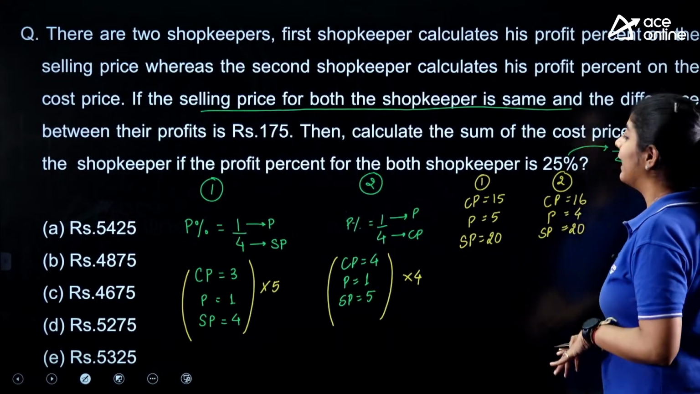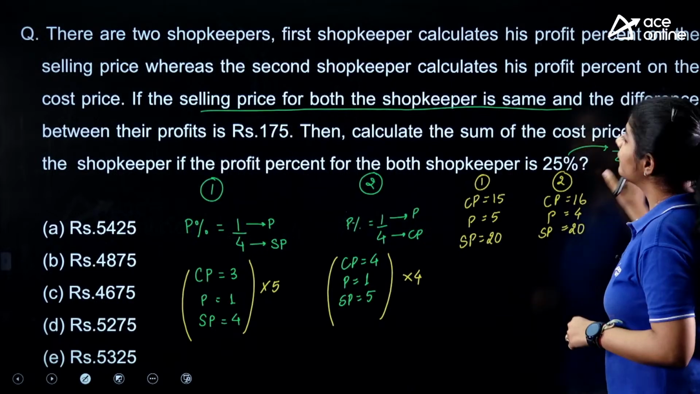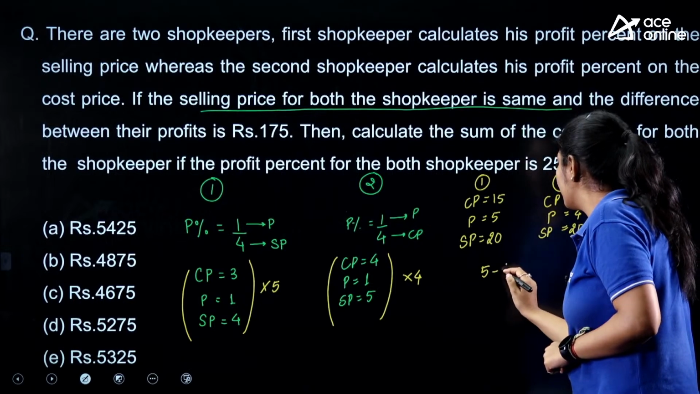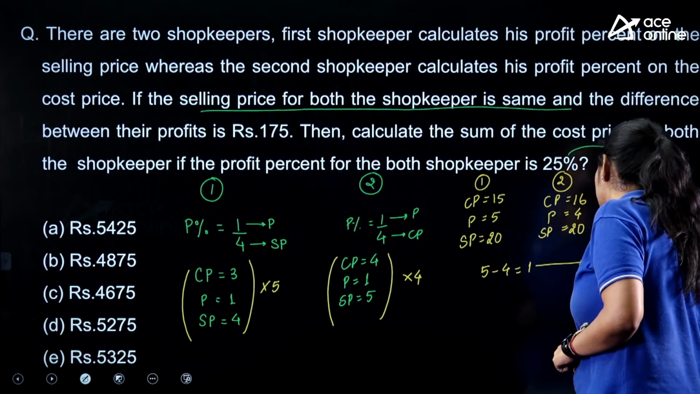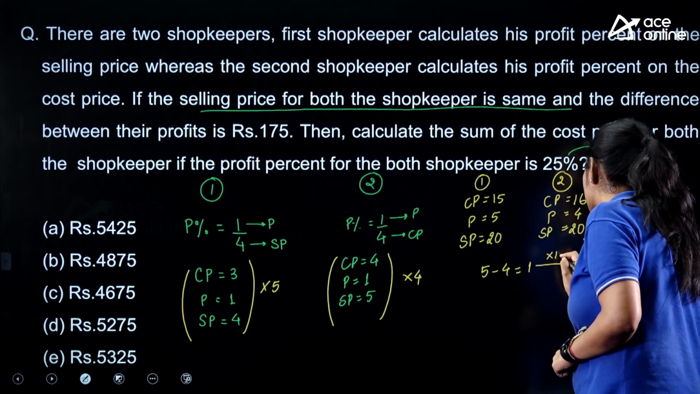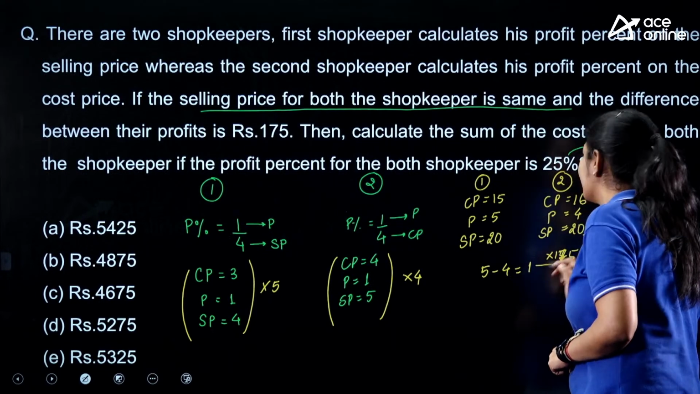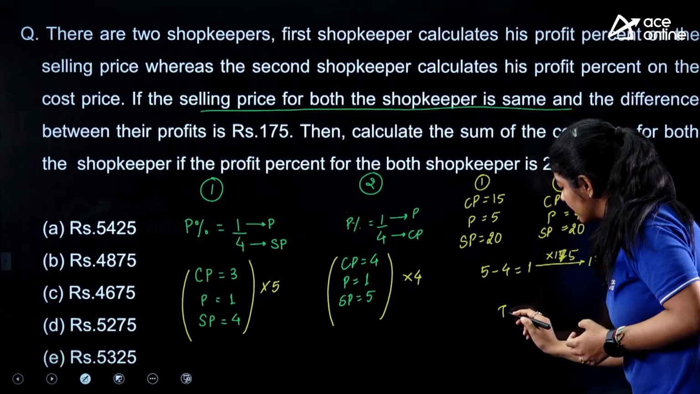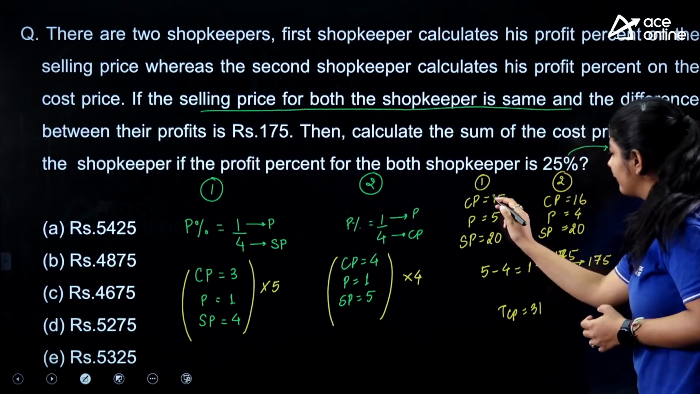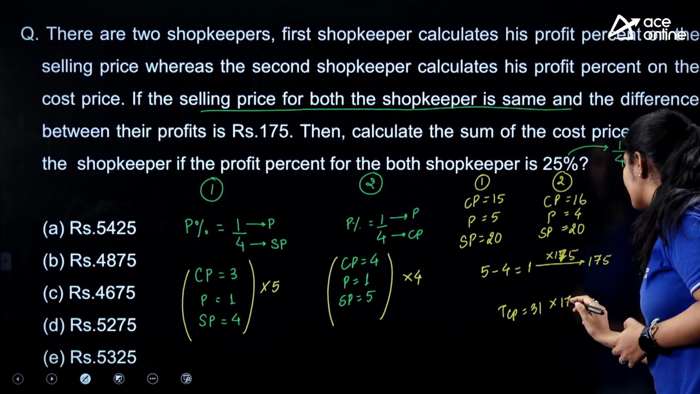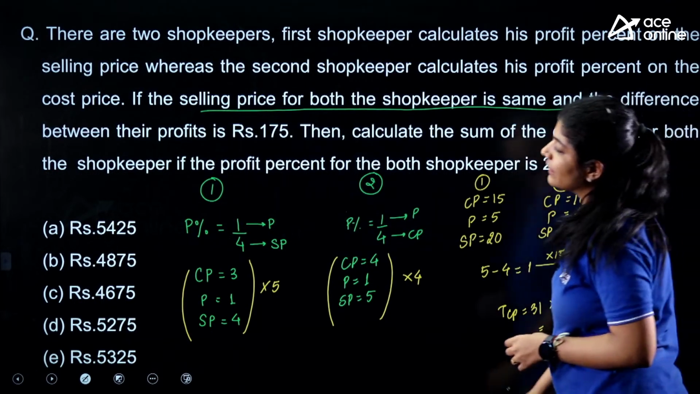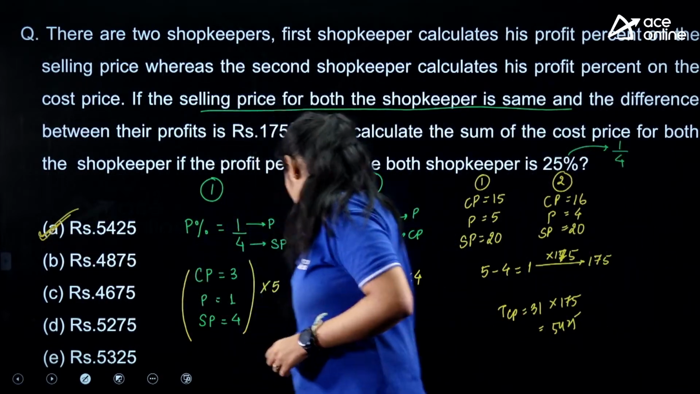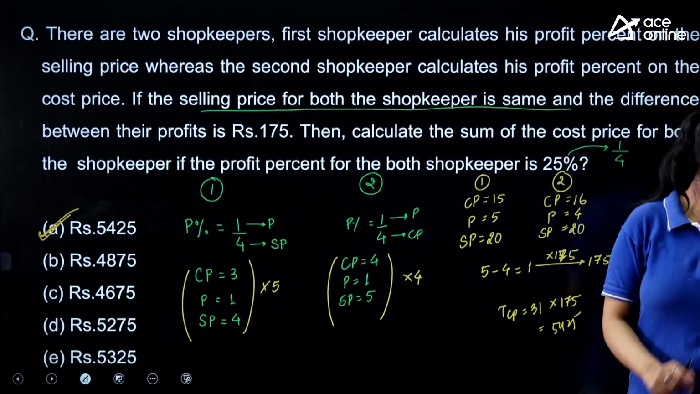But the question is saying that the selling price is the same, but the difference between their profits is rupees 175. Here the difference in the profit is 1, but the value of 1 is 175. That means it is present in multiples of 175. What we need to do is find out the total cost price. So the total cost price is 31, that is 15 plus 16, and we need to multiply it by 175. If we multiply it, we will get 5425 as the answer. Option number A is the correct one.